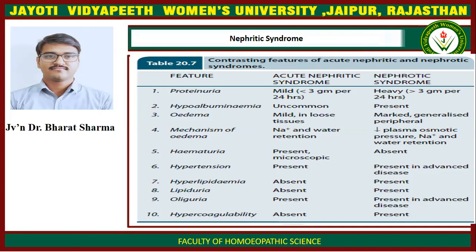Hypertension is present in nephritic syndrome. It is also present in nephrotic syndrome but in advanced cases. Hyperlipidemia is absent in nephritic syndrome and present in nephrotic syndrome. Lipiduria is absent in nephritic syndrome and present in nephrotic syndrome. Oliguria is present in nephritic syndrome. It is also present in nephrotic syndrome, but in advanced cases. Hypercoagulability is absent in nephritic syndrome while present in nephrotic syndrome.